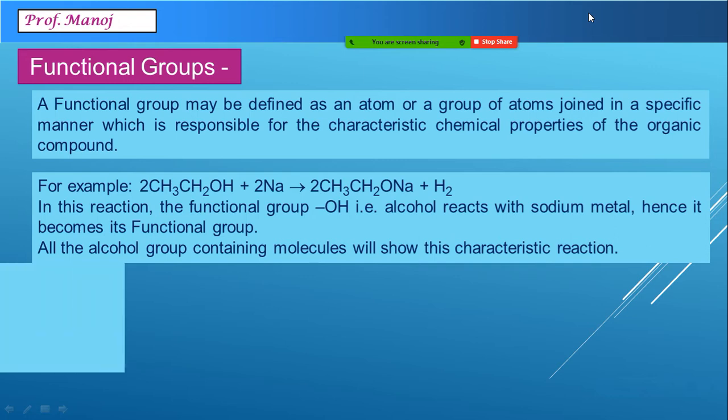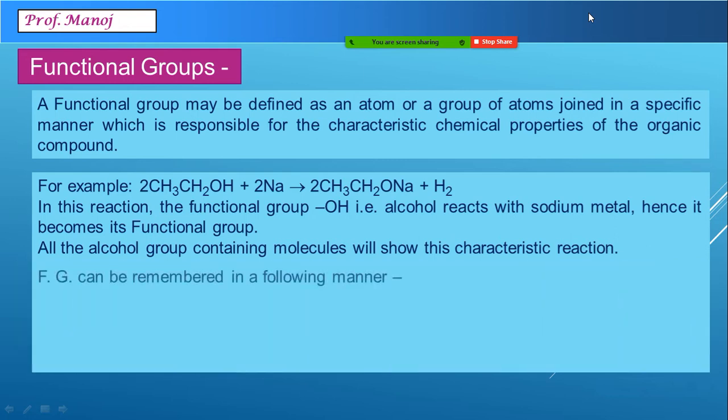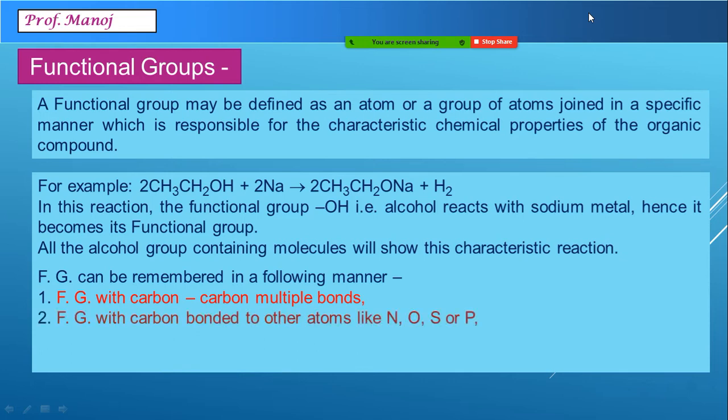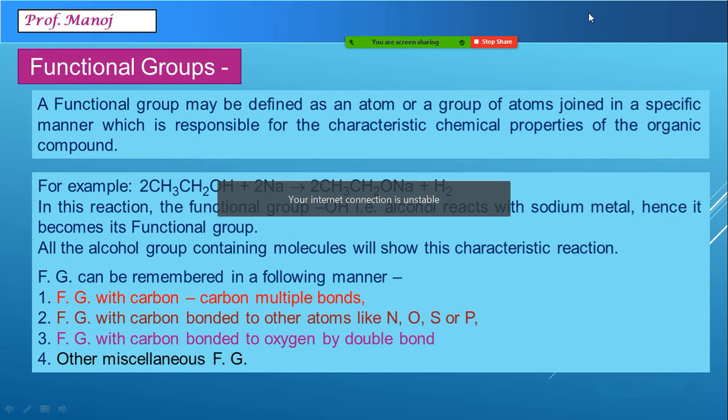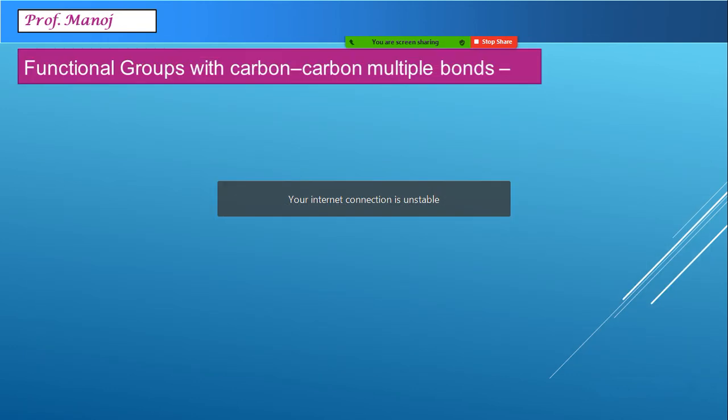So, if you now classify functional groups in a different manner, they can be classified as functional groups with carbon-carbon double bond or triple bond, groups containing elements like nitrogen, oxygen, sulfur, halogens, groups containing carbon double bond oxygen, and other miscellaneous groups. So one by one, now let us see these particular groups.